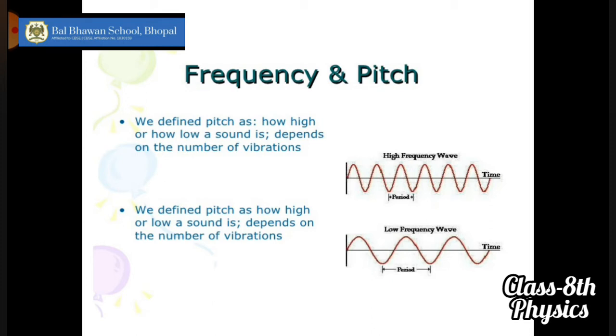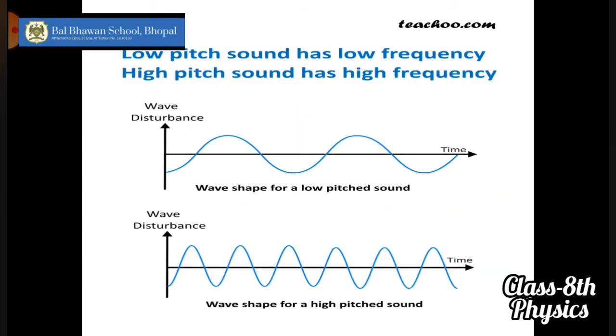Okay, you can see the two waves in this case. Which one is making more vibrations? The first one, so it is a high pitch sound. In the other case, the second wave is making many more vibrations per second compared to the first one, and so it is a high pitch sound compared to the first one. The first one is a low pitch sound as fewer vibrations are there, and so it is of low frequency. The second one has more vibrations in 1 second, so it has a high frequency